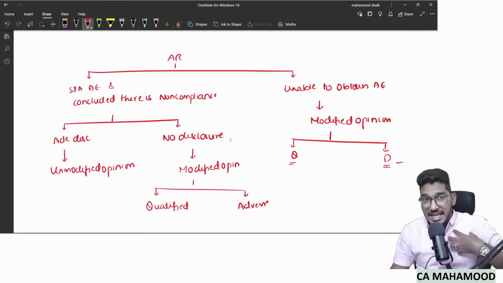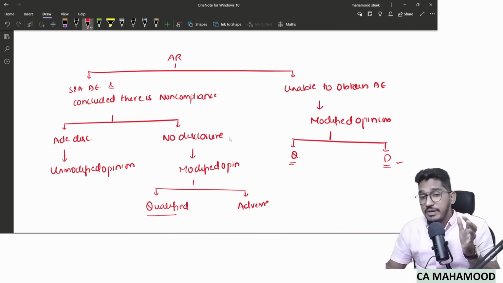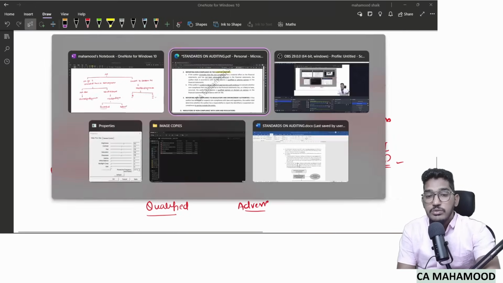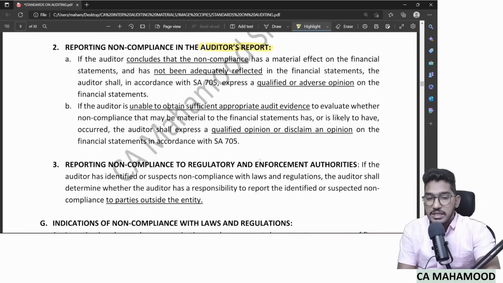Here also, when I have evidence and I concluded that non-compliance is there, and the effect is only material, qualified. If I know that the effect of non-compliance is material and pervasive and I have evidence, I will give adverse. Clear? So in addition to reporting to those charged with governance, in this manner, you need to consider the impact on opinion also.